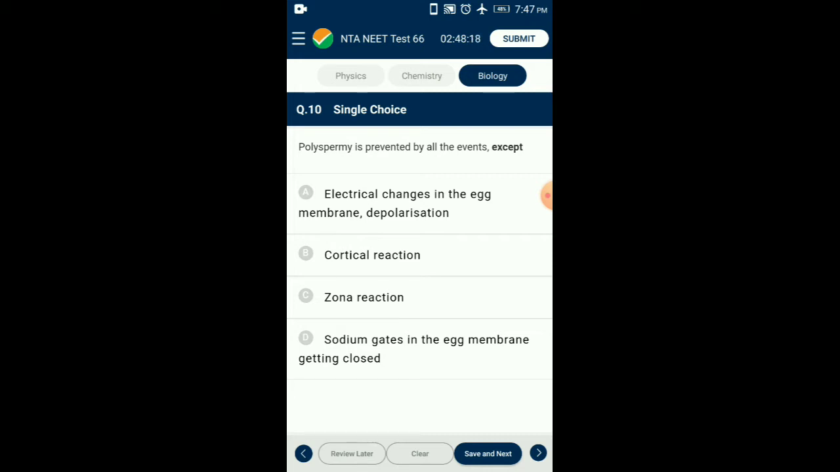So the answer for this question is option D. Sodium gates in the egg membrane getting closed.